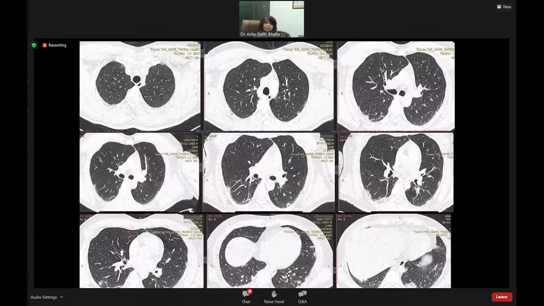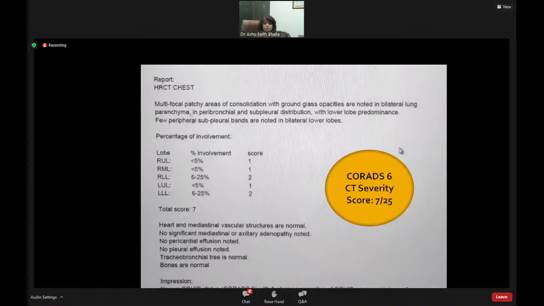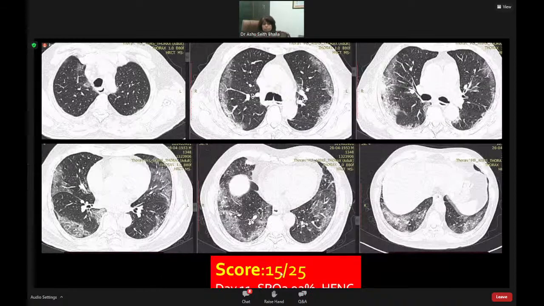So for instance, this is a patient who underwent a CT with us. You can see the peripheral ground glass and consolidation. If we were to score it, besides giving a description, we used to say whether there is any superadded complication or not, then give a lobe-wise score, then give a CORAD score, and then give what the CTSS or the severity score was. Similarly, the patient we saw earlier had a score of 15 by 25, and on day 11 eventually went on to HFNC and was maintaining a SpO2 at that time point of 92%.